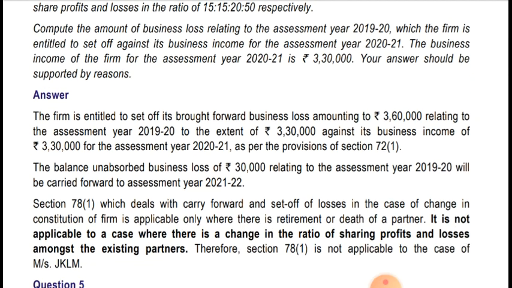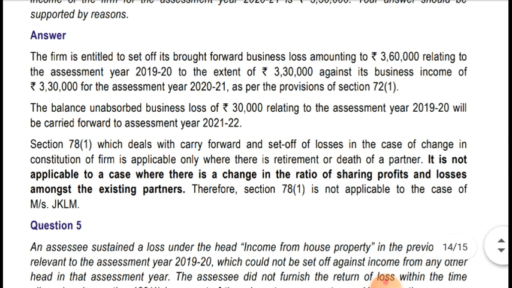The firm is entitled to set off its business brought forward losses amounting to 3,60,000 relating to assessment year 2019-20 to the extent of 3,30,000 against its business income of rupees 3,30,000 for the assessment year 2020-21 as per the provision of section 72(1). Okay. The balance unabsorbed business loss of rupees 30,000 relating to assessment year 2019-20 will be carried forward to the assessment year 2021-22. Okay, it will be carried forward.